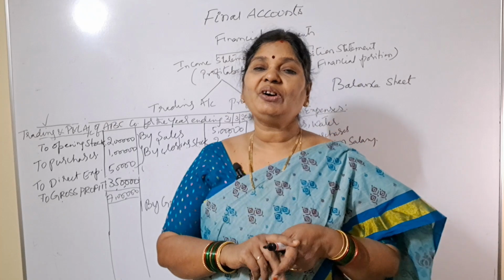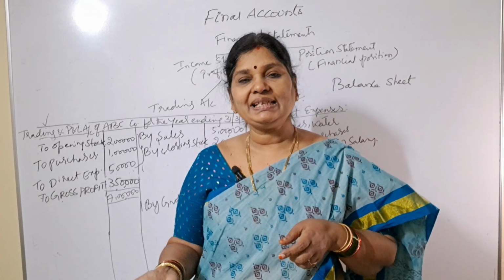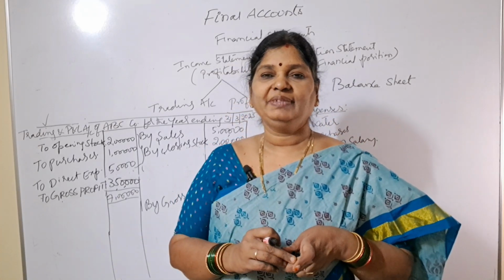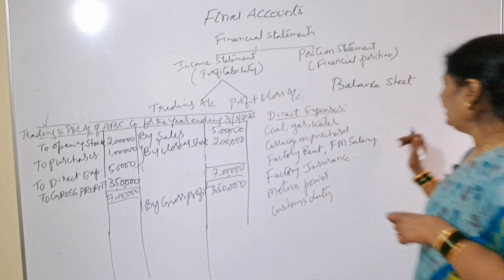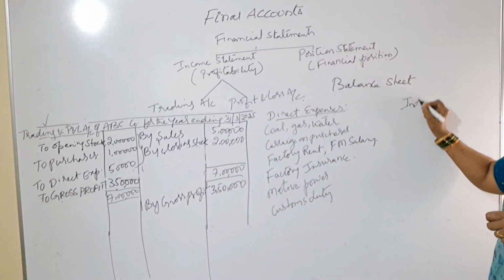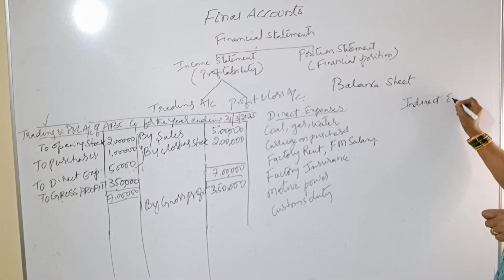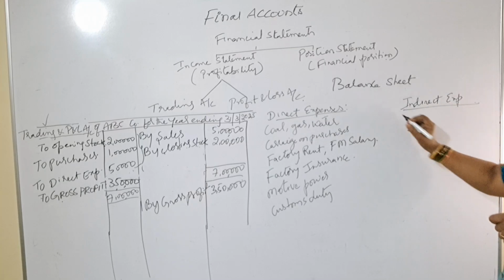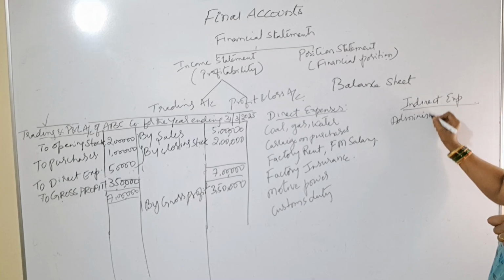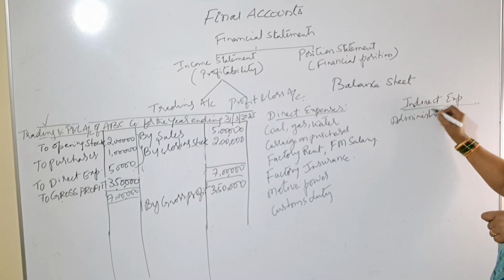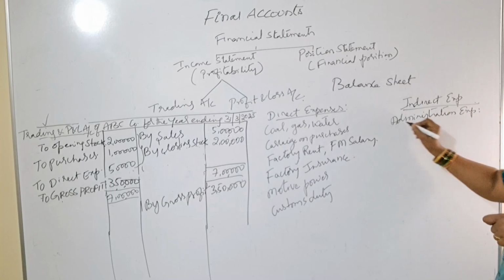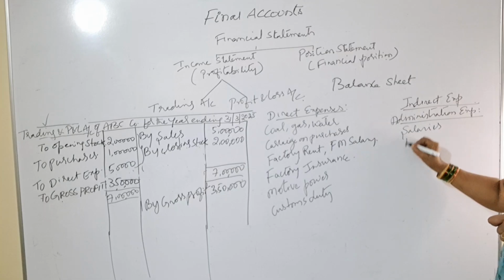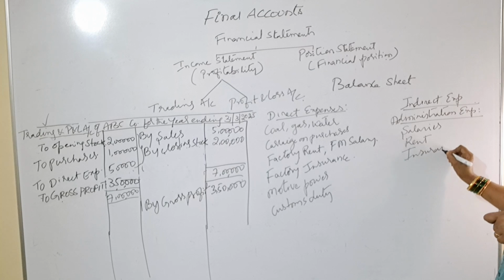So what are these expenses called? Indirect expenses for a particular product, right? So here I will write indirect expenses. So what are indirect expenses? First we'll write administration expenses. So what are administration expenses? Here we'll take salaries, office rent, office insurance.